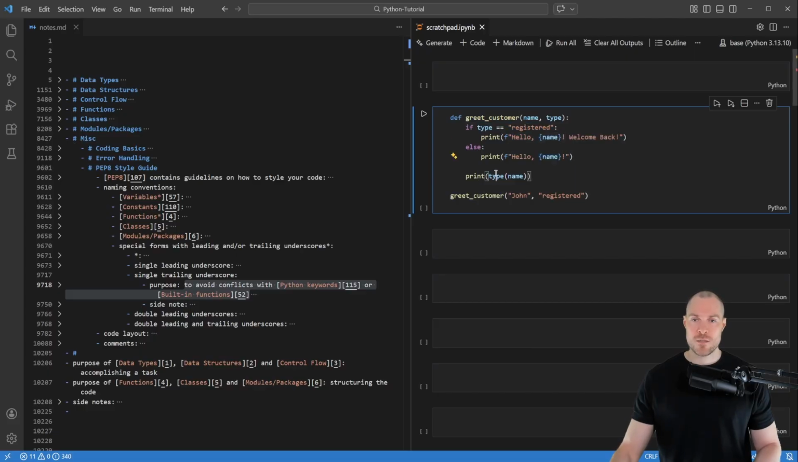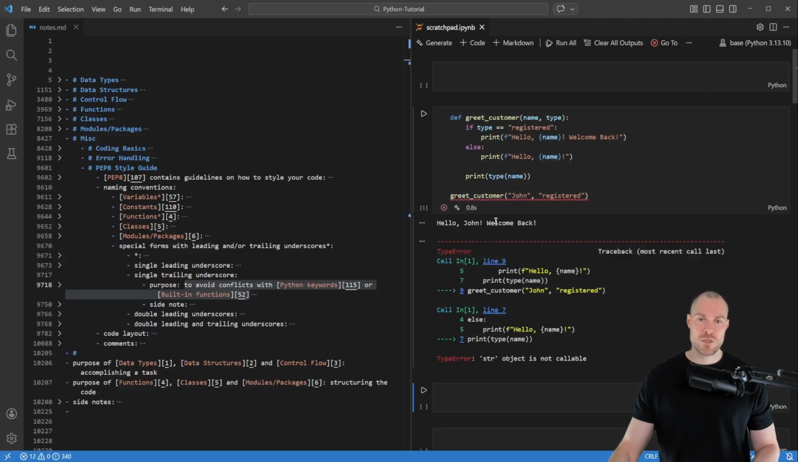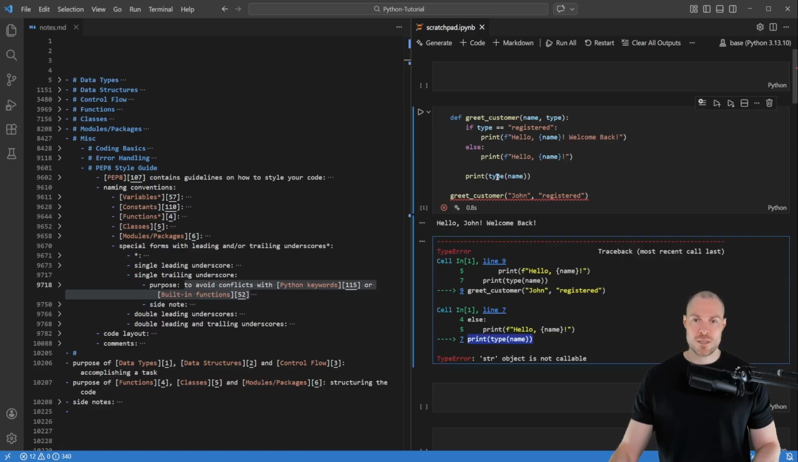And then here at the end, we are calling this built-in function type because we want to know the type of this name parameter. And then here I'm simply calling this function with the arguments John and registered. And now if I run this, then you can see it prints out hello John, welcome back. However, then we get a type error for this line where we want to call this built-in function type. And it says then that the string object is not callable.